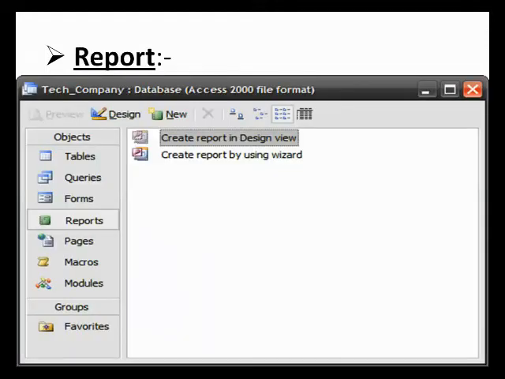And the next is a report. Reports are a great way to organize and present data from your Access database. Reports enable you to format your data in an attractive and informative layout for printing or viewing on a screen. Reports are often used to present big picture overviews, highlighting main facts and trends.